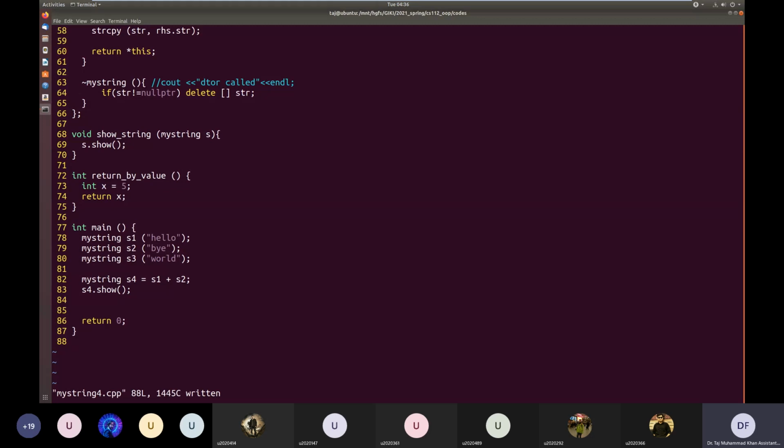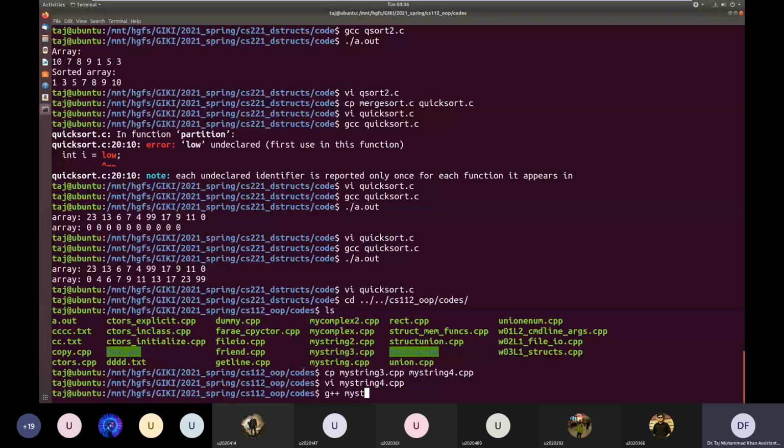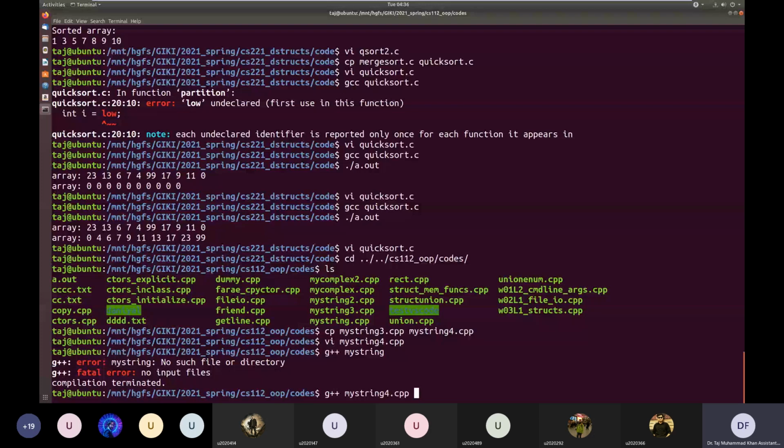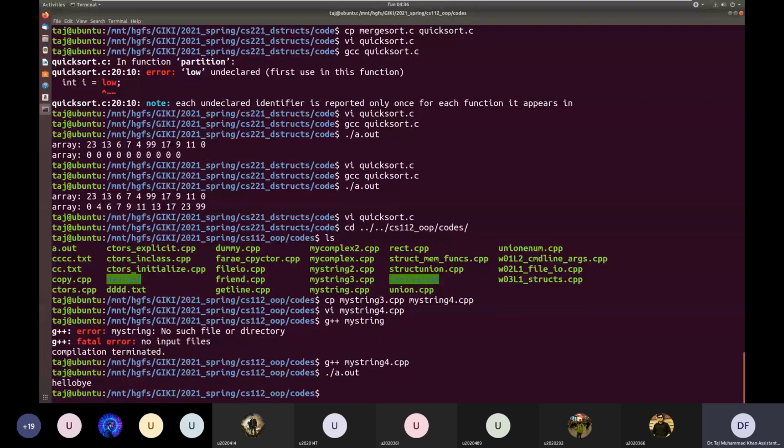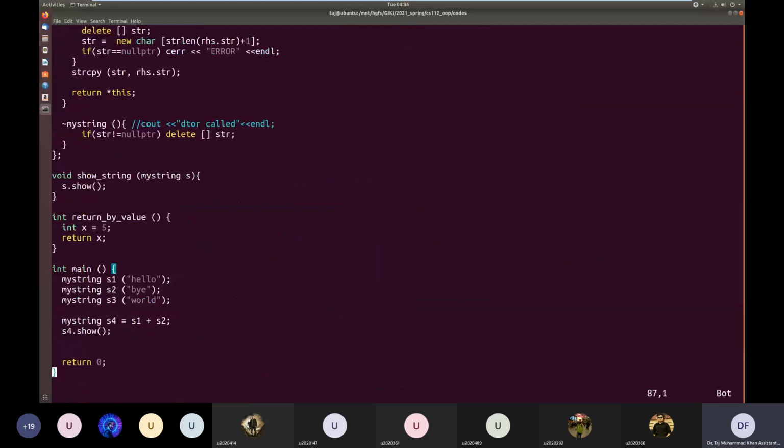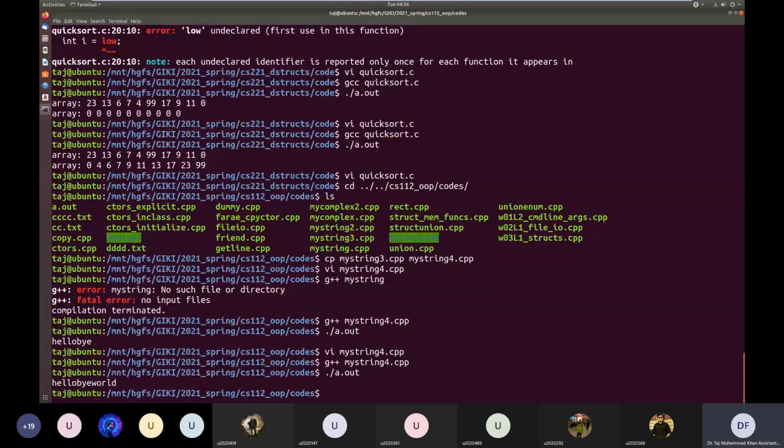Yep, you see, the plus operator is working, and it has concatenated the two strings. Okay, so let's chain it. Okay, hello bye world.